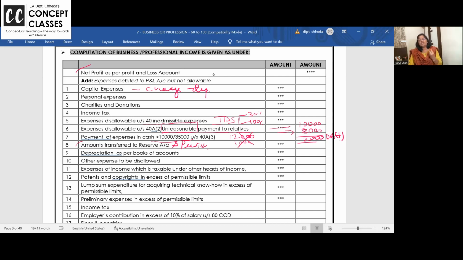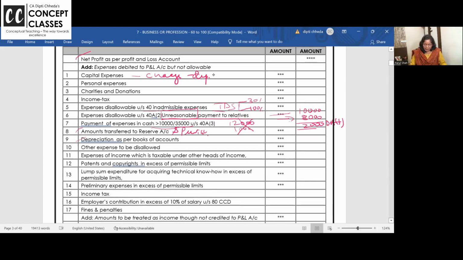Provisions are not allowed because provisions are not actual expense. They're just bookish entry. So provision for taxation, provision for doubtful debts, not allowed. When I say not allowed and if that expense is debited, what do you need to do? Add back. Now, depreciation as per books, add back, because we are going to charge it in a different way.